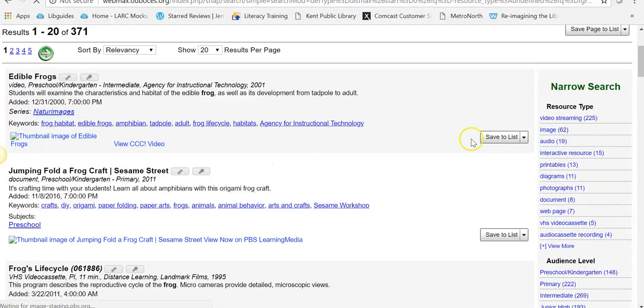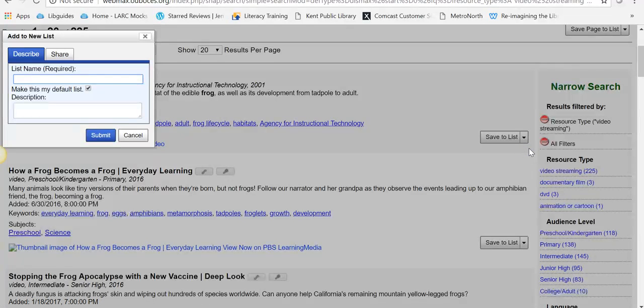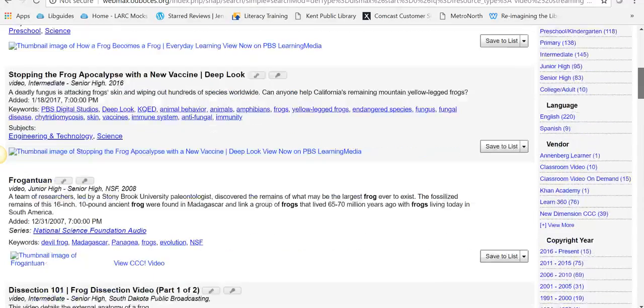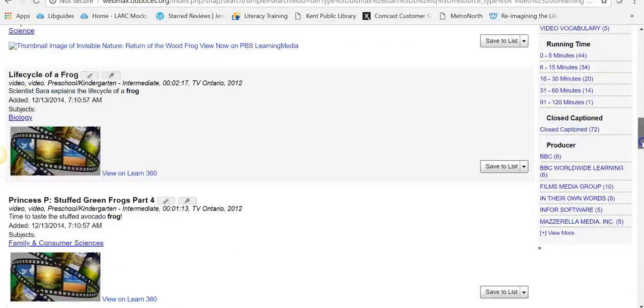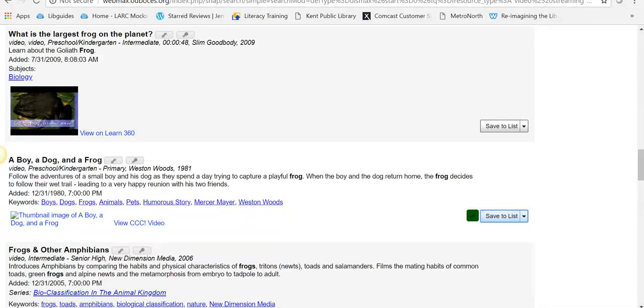I'm going to look for frogs. I'm going to limit to video streaming. And then what I'm going to do is on the right side of each of the resources, you'll see this Save to List. I'm going to do the drop down, and I'm going to create a new list. And this one is going to be called Frogs, and then you could put a description in here to help you remember, whatever. And then I'm going to submit. And then what I can do is I can just go through, and I could actually do another search, but I can click on the things that I want to include in my save list. And as I just said, you could go and do another search and then just click on Save to List.